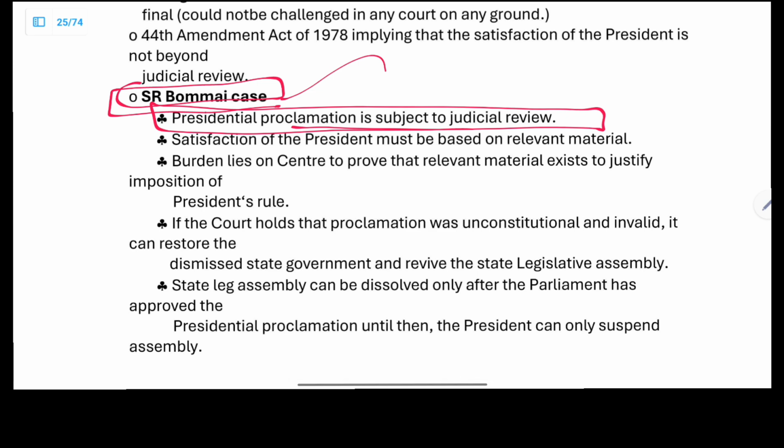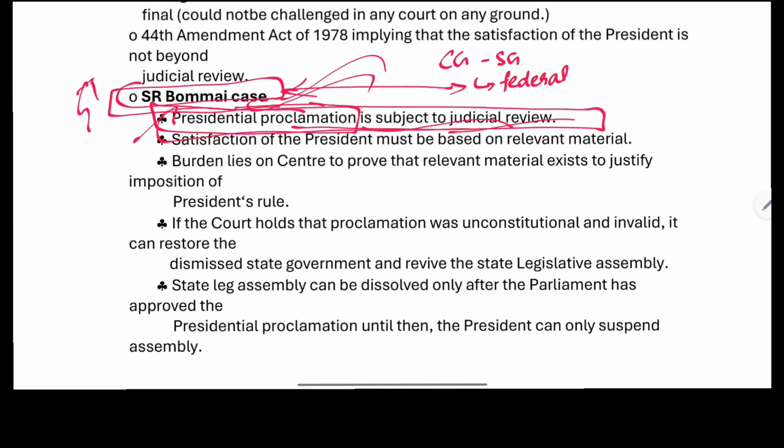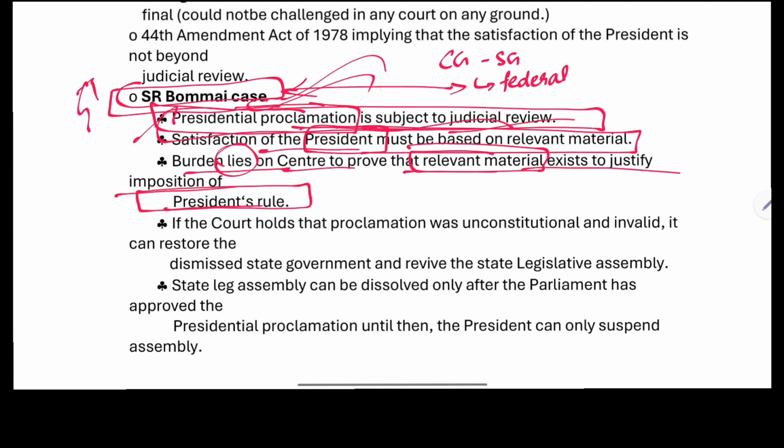The S.R. Bommai case is related to the president's rule. If you dig, it is related to center-state relations, which is a federal issue. So the S.R. Bommai case is indirectly involved with federalism. When the center is disturbing the state, it is affecting the federal nature of the state. The presidential proclamation is subject to judicial review, as stated in the S.R. Bommai case. The satisfaction of the president must be based on relevant material. The burden lies on the center to prove that relevant material exists to justify the imposition of the president's rule.